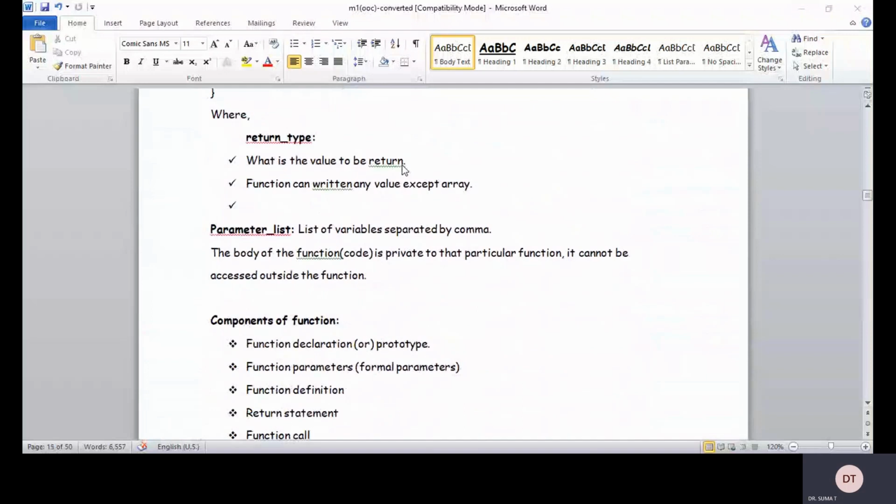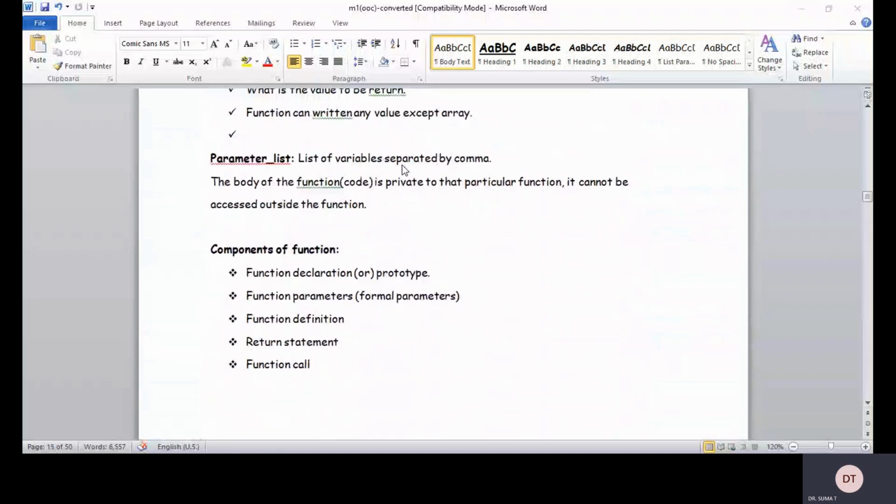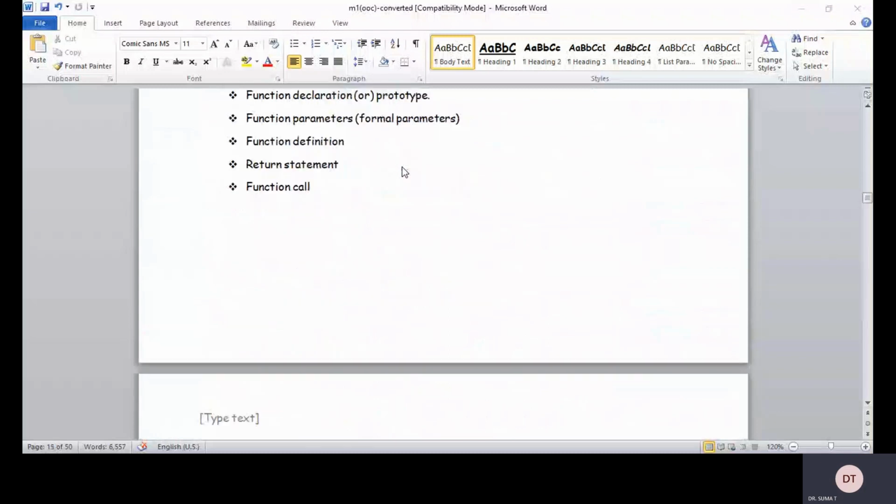The components of the function are: function declaration, also called a prototype, function parameters, also called formal parameters, function definition, return statement, and function call.